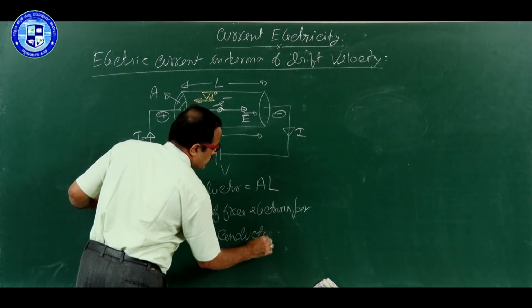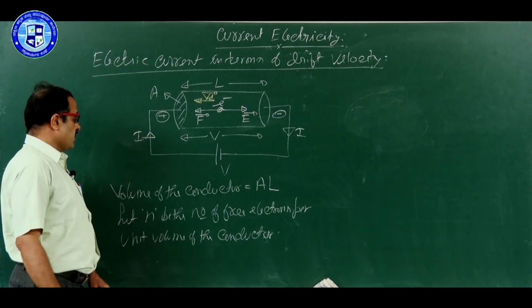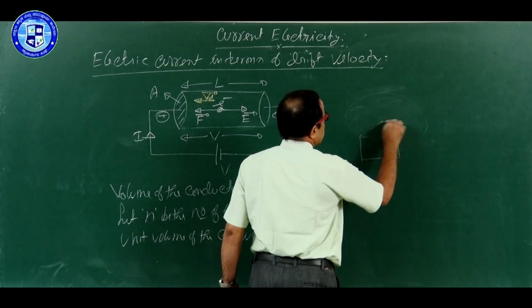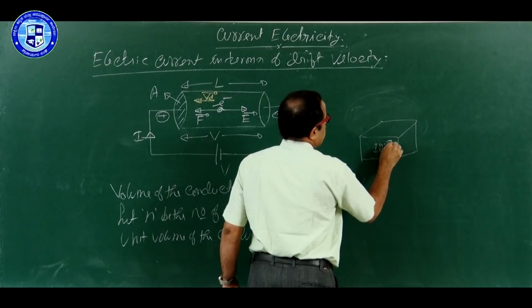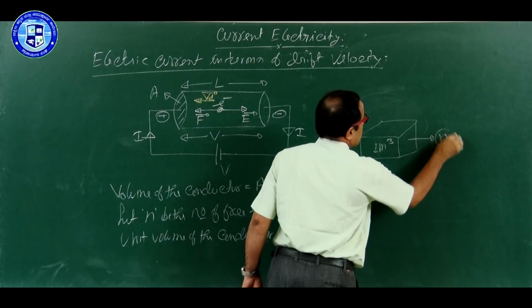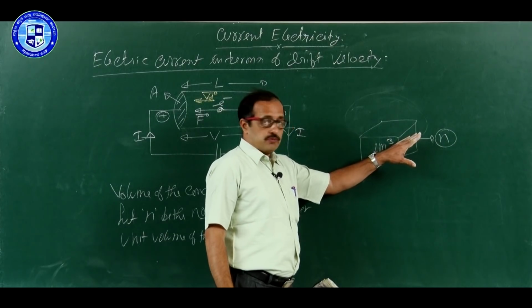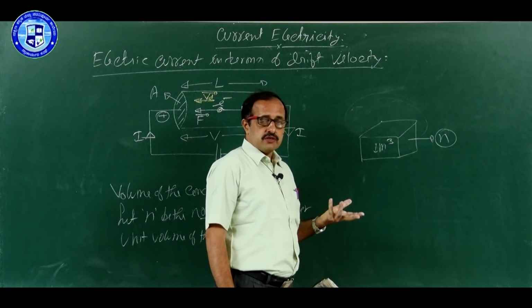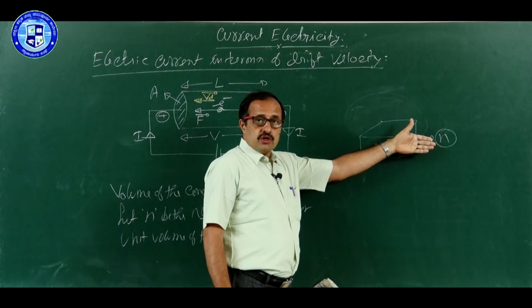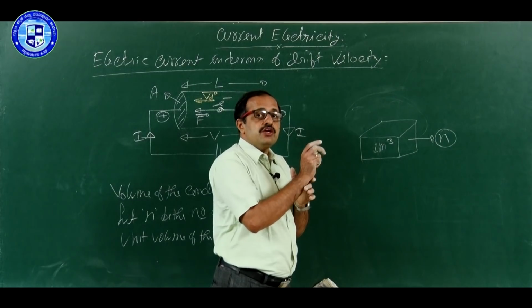Unit volume of the conductor, also known as free electron density. If you take 1 cubic meter, how many electrons are there? N free electrons are there. If you take 2 cubic meter, means double of this volume, how many free electrons? 2n. If you take 3 cubic meter, how many free electrons? 3n. If you take 10 cubic meter of the metal, how many electrons? It is 10 into n.